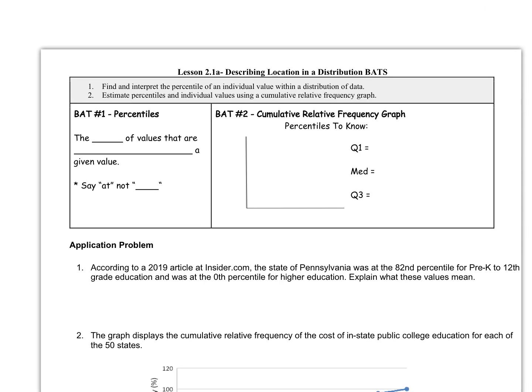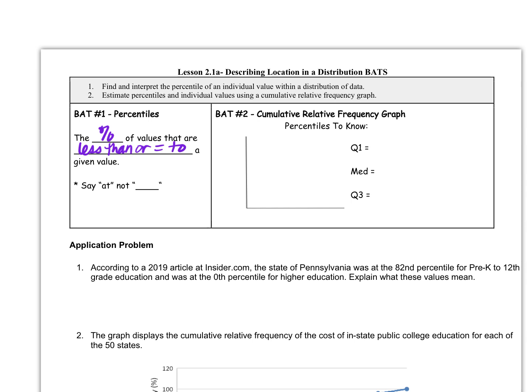Percentile is the percent of the values in a distribution that are less than or equal to a given value. So when you interpret, you have to communicate less than or equal to whatever the value is. Make sure you never say "in a percentile."